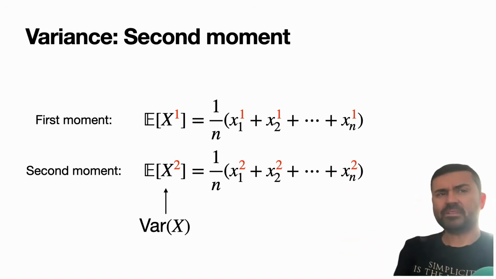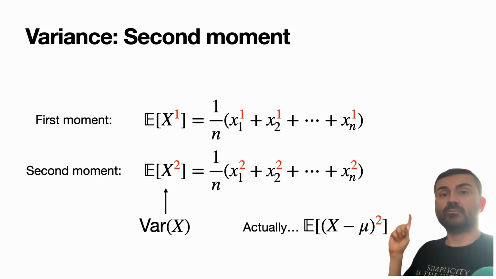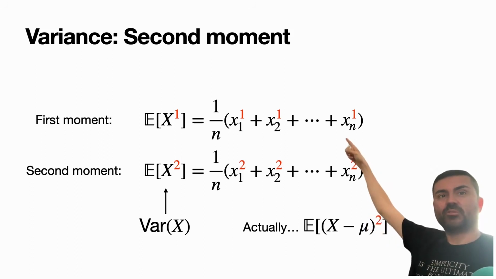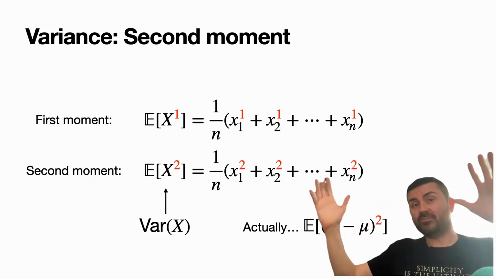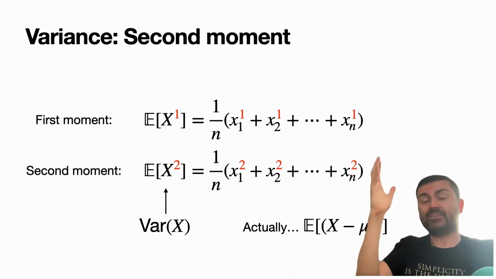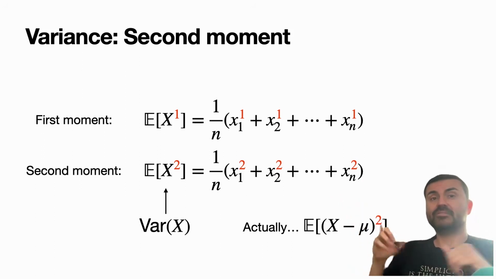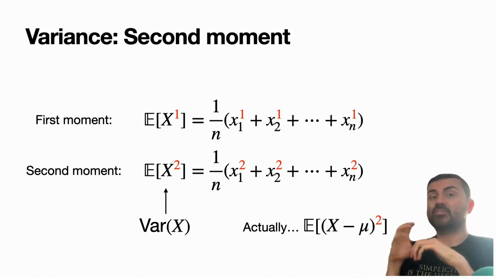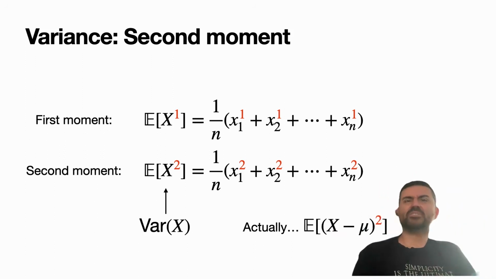Now, there's a small detail I'm leaving out. The actual formula for variance is this. You have to do expected value of x minus mu squared, where mu is the average, this one over here. However, as I told you, if you always center your data, if you always take your variable and subtract mu, and now you have one where the average is 0, then the variance is much easier. It's expected value of x squared, not of x minus mu squared. So in general, it's always a good thing to center your data. Math becomes simpler that way.